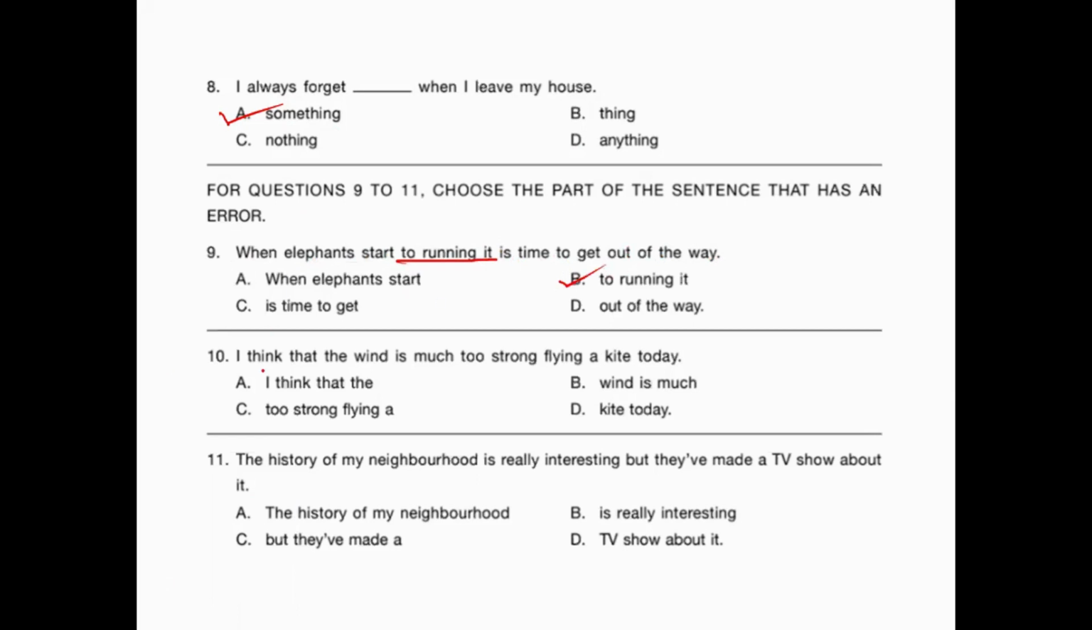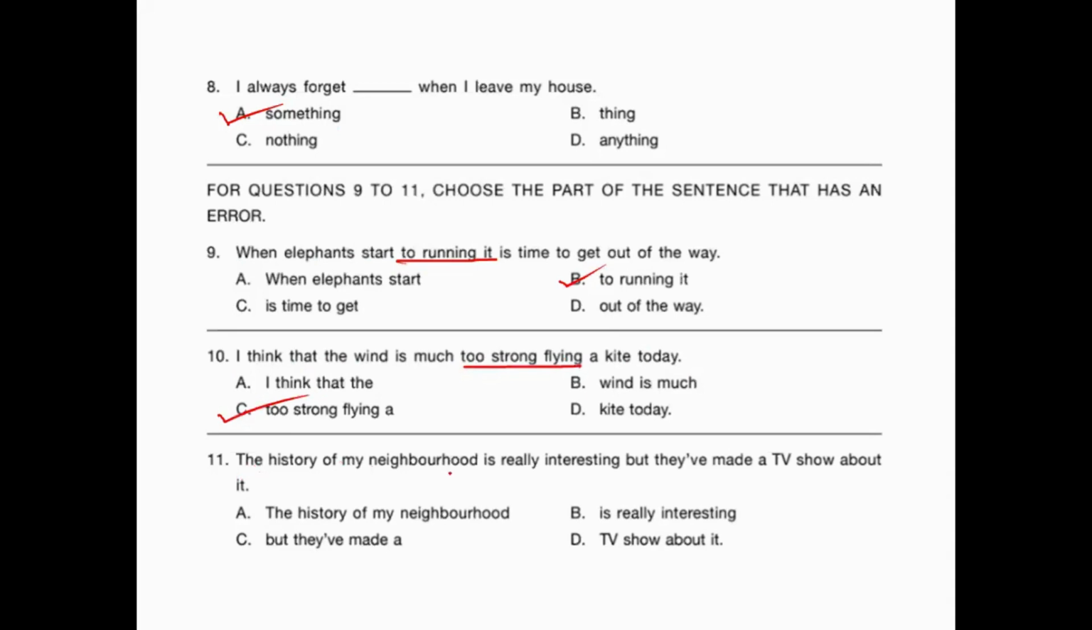Okay, now: I think that the wind is much too strong flying a kite today. So again, which part of the sentence has an error? It should be like, I think that the wind is too strong to fly a kite. So which part of the sentence has an error? It is this part of the sentence. So where is that option? It is option C. Okay, so this is our correct answer.